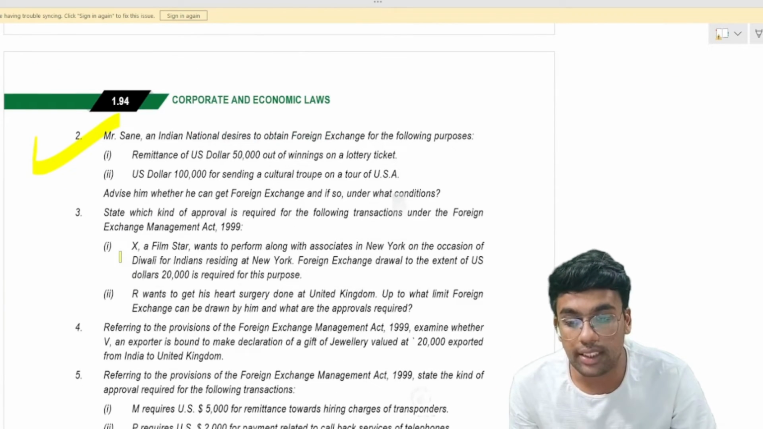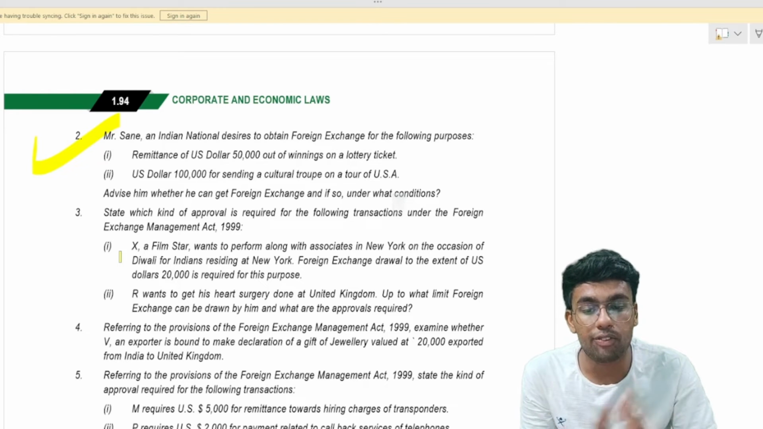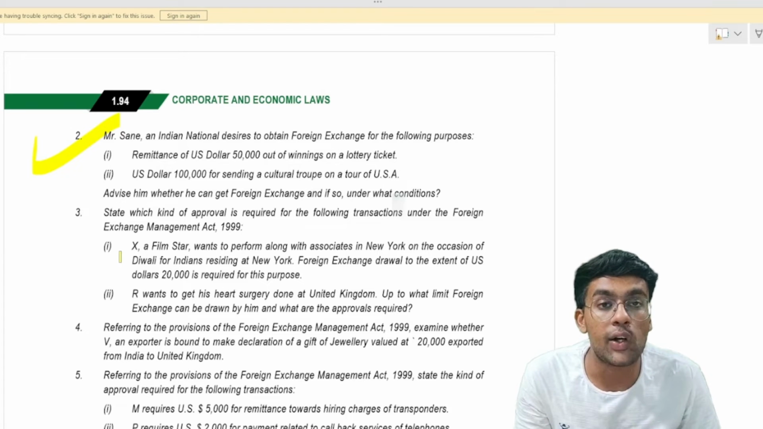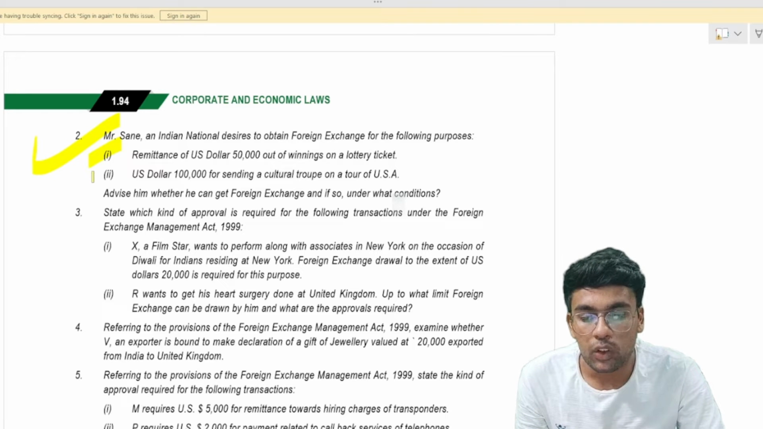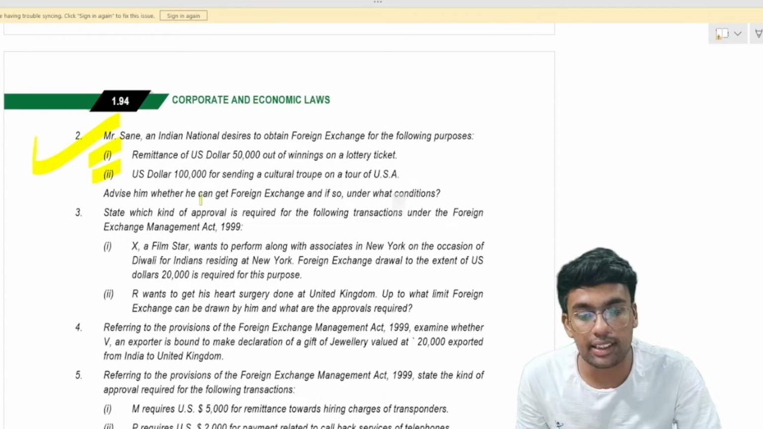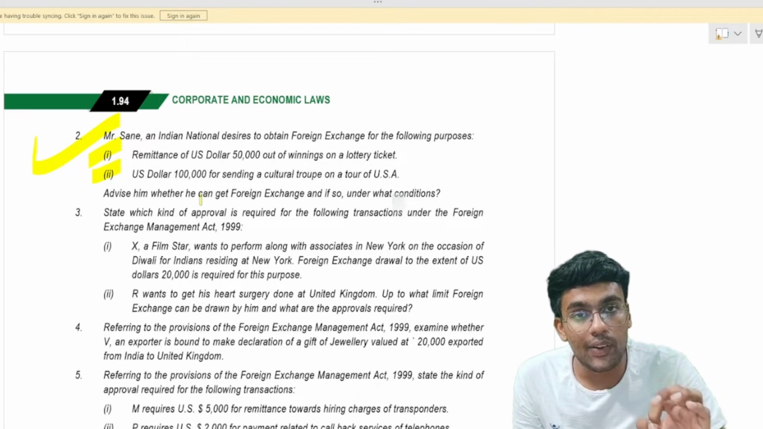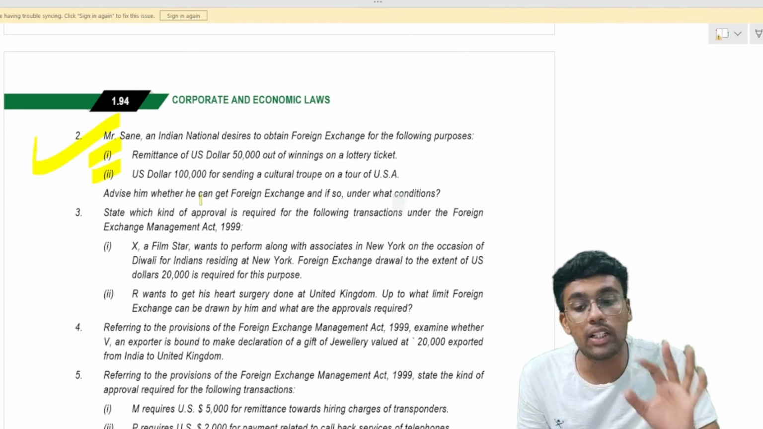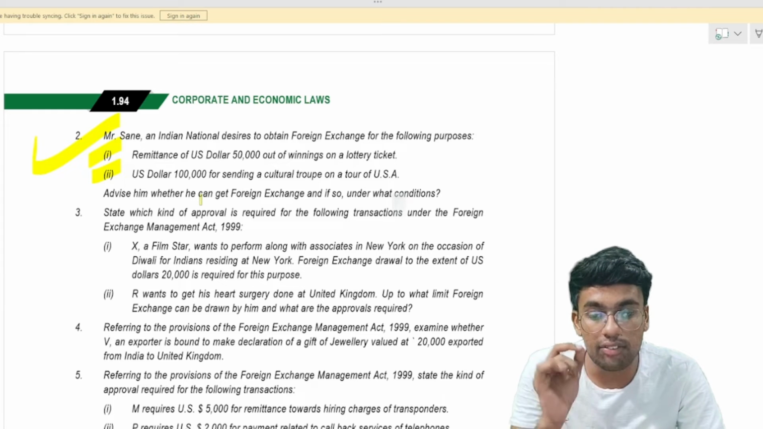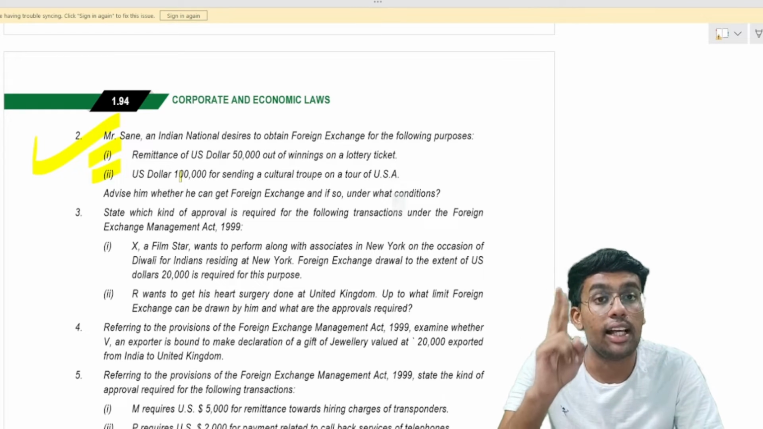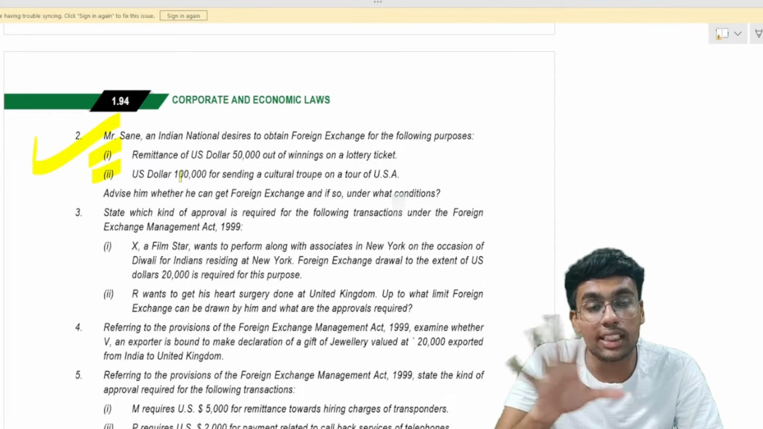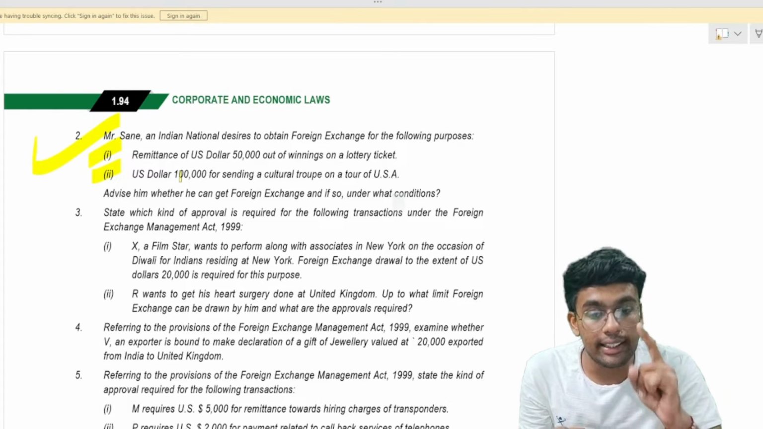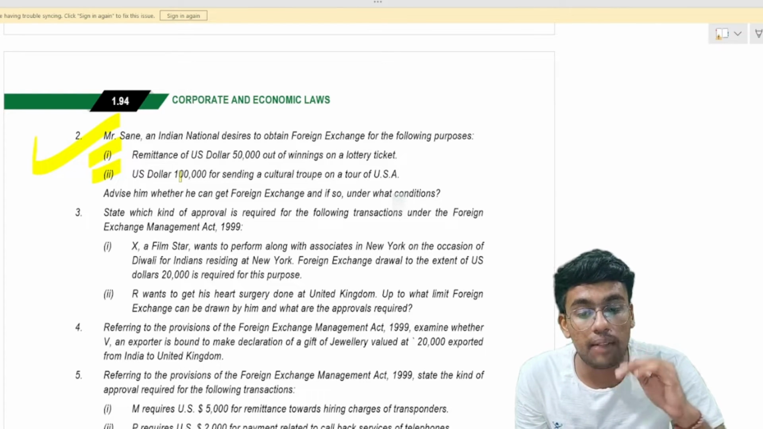Question number 2 talks about Mr. Sen, an Indian national, who desired to obtain foreign exchange for the following purposes: remittance of $50,000 out of winnings on a lottery ticket, and $1 lakh for sending a cultural troupe on a tour to USA. If you remember, there are certain prohibited transactions under your FEMA, certain capital account transactions which are completely prohibited. Matlab, you cannot undertake those transactions. One such transaction says that remittance of lottery winnings, remittance for purchase of lottery tickets, and remittance for purchase of football sweepstakes are prohibited. So there is a prohibition with respect to remittance of lottery winnings.